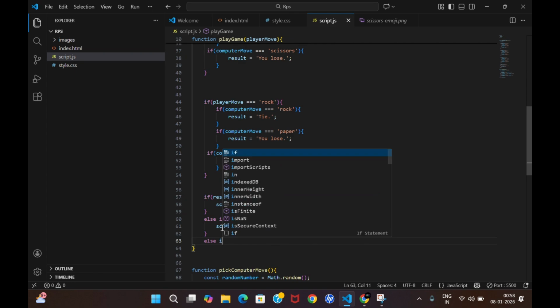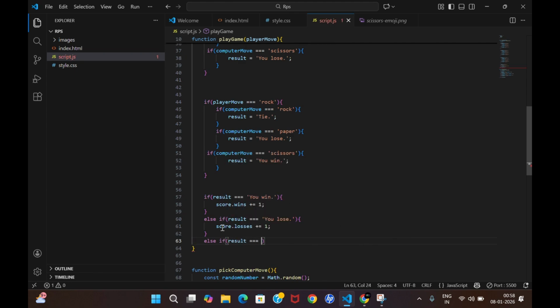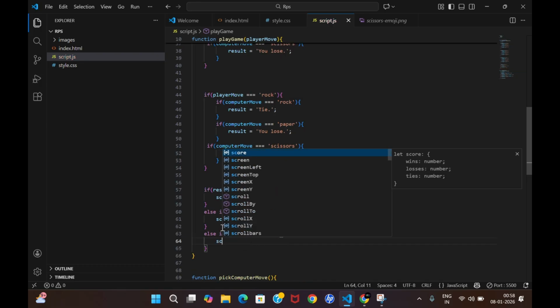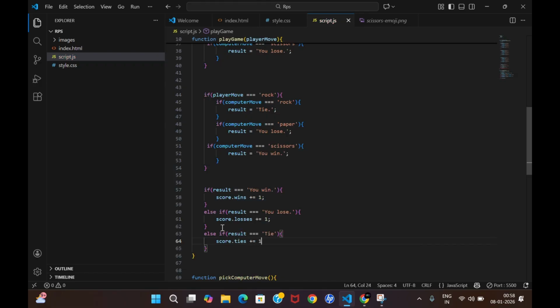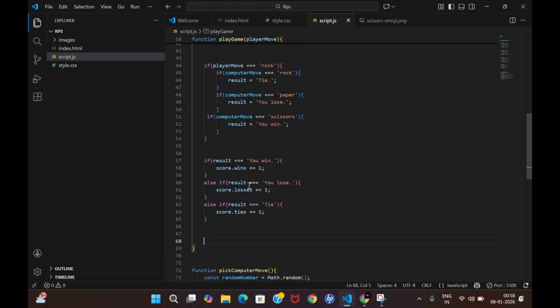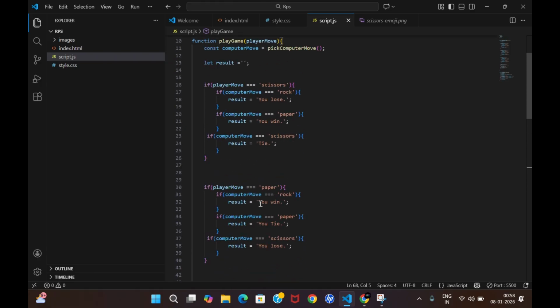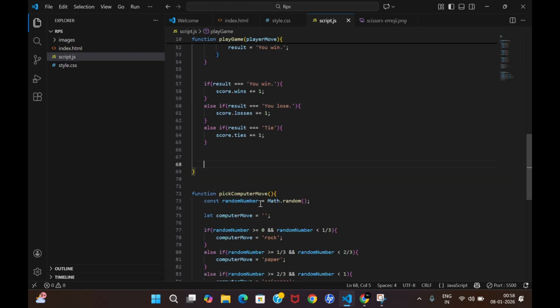Similarly, for another else if condition, if your result is 'tie', then your score dot ties will also be plus equals 1. So now we have ended up adding all those scores into our score object.